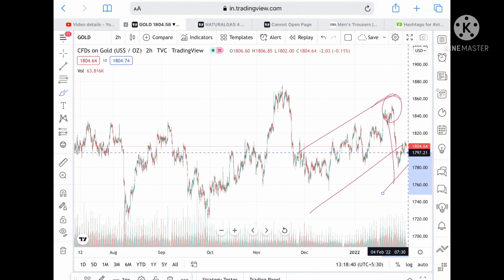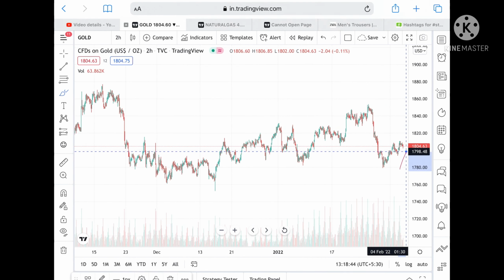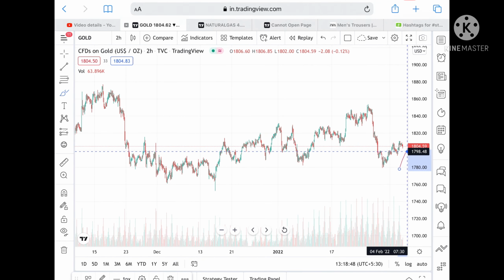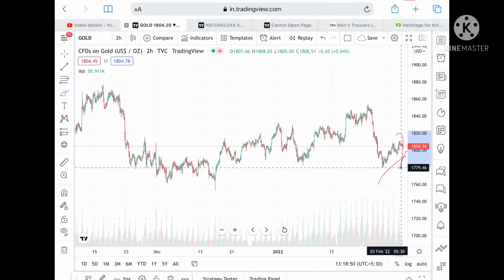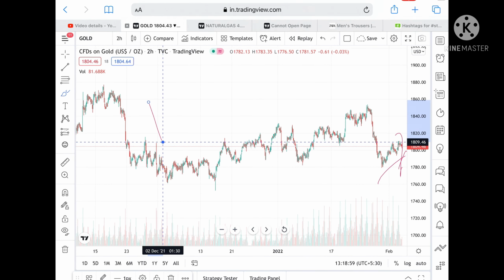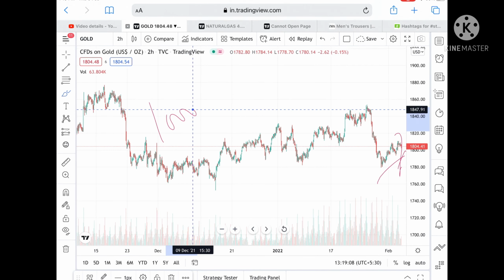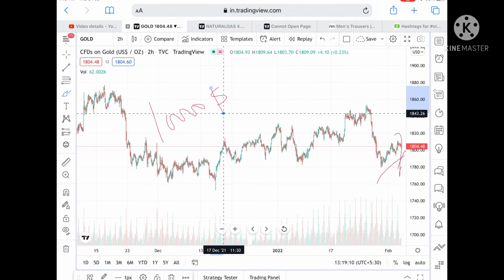Now see, this is an uptrend. We have seen profit booking come at this level, and from there again we have seen a continuous, slow but steady uptrend. If the price goes below a level of 1800 or 1799, only then can we see it go further low. If the price doesn't sustain this level, it can go further low. Otherwise, if the price sustains above a level of 1800, we can see it moving to the upside.